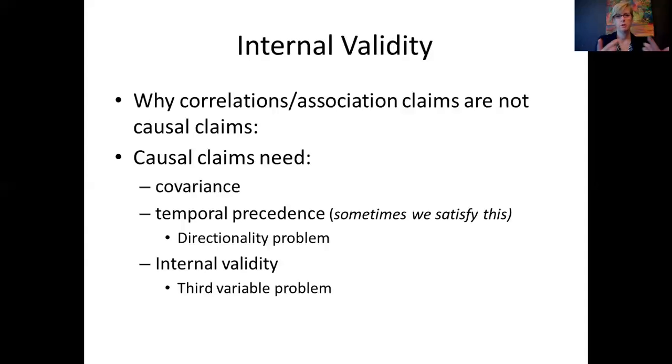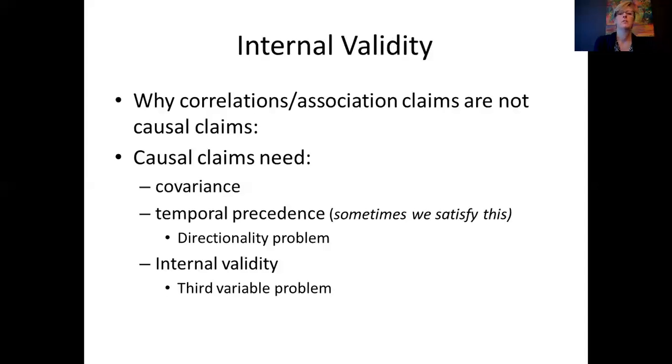Now let's look at this slide. We just want to view, what do we need for causal claims? Well, the first thing we need is that the two variables need to be correlated. They need to covary and have this predictable relationship. And we actually have that in association. In fact, that's what we have, a covariance. Yes, we can predict that as this increases, this other one decreases, or as this increases, the other one comes with it. So there is covariance in a causal claim, but it's not enough.